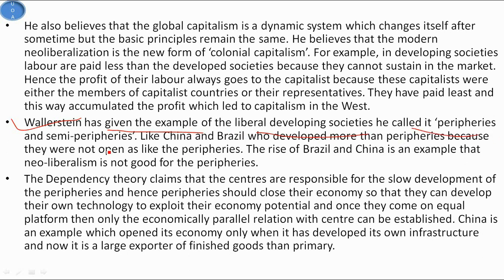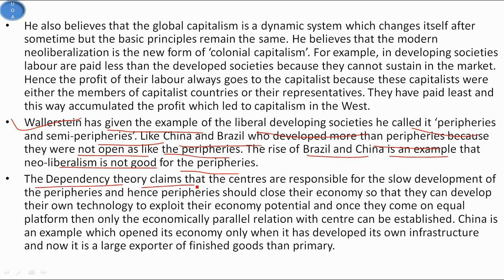So Wallerstein has given the example of liberal developing societies. He called them peripheries and semi-peripheries, like China and Brazil, which developed more than peripheries because they were not as open as the peripheries. The rise of Brazil and China is an example that neoliberalism is not good for the peripheries.